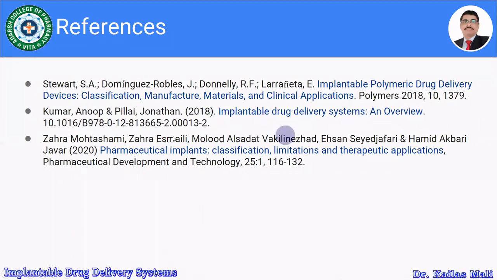This is a chapter. Then the third one is Pharmaceutical Implants: Classification, Limitations and Therapeutic Applications, from the journal Pharmaceutical Development and Technology. So these are the few references or review articles which I have referred to for the implantable drug delivery system.